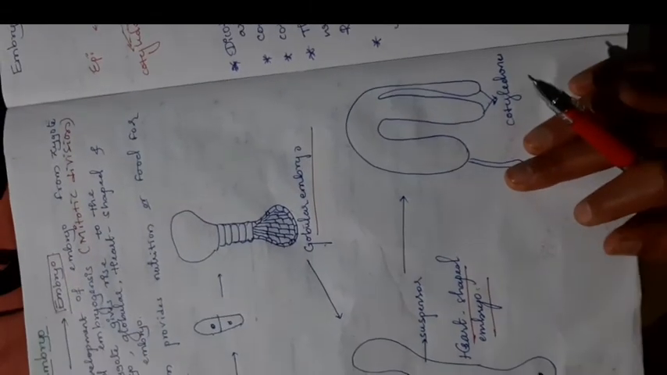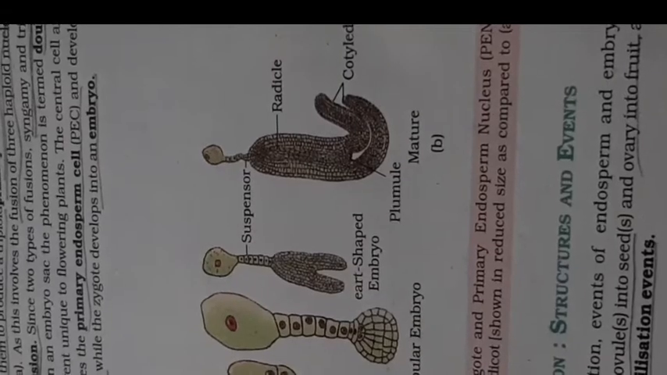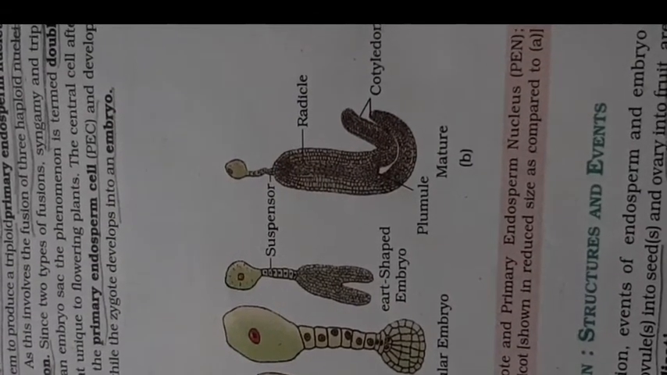Based on the number of cotyledons, we divide angiosperms into 2 categories, monocots and dicots. Dicots are the plants which have 2 cotyledons. Monocots are the plants which have only a single cotyledon. You can see the diagram in your NCERT book, figure number 2.13.